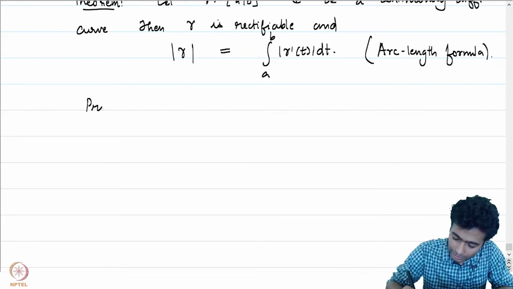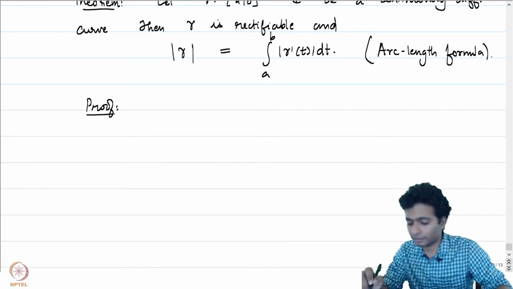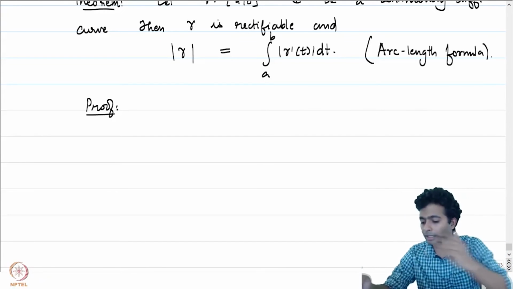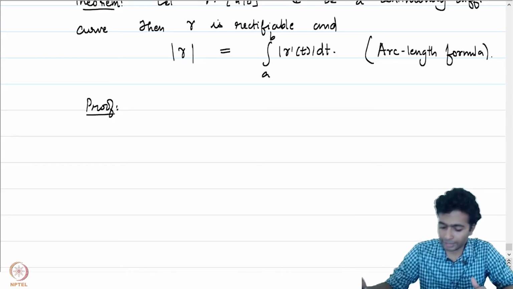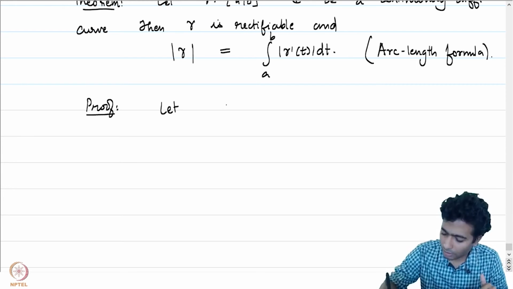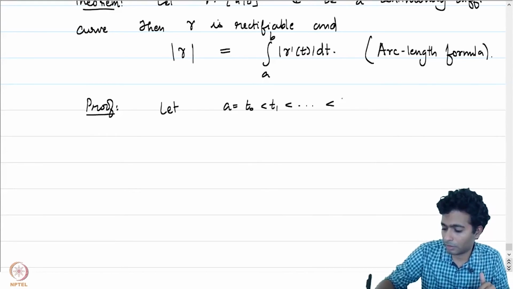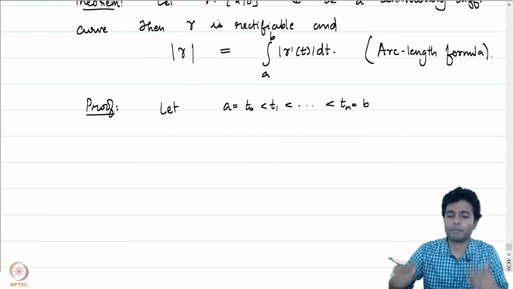One side is going to be easy. We will first show that the arc length is bounded above by the integral which is written on the right. And to do that, let us take some partition. Let a equal to t0 less than t1 less than up to tn equal to b be a partition of [a,b].